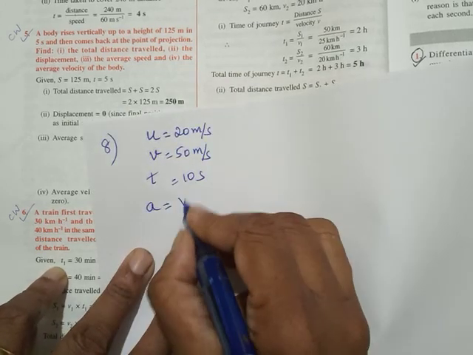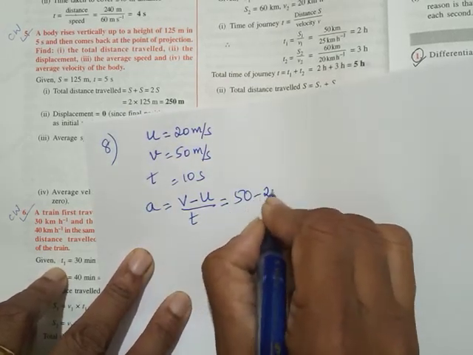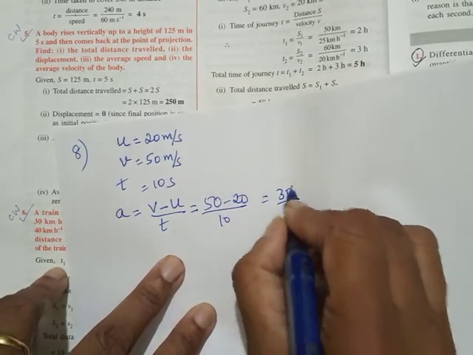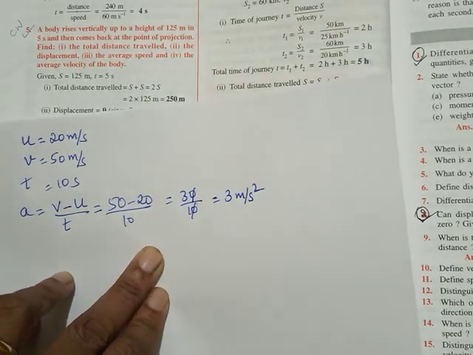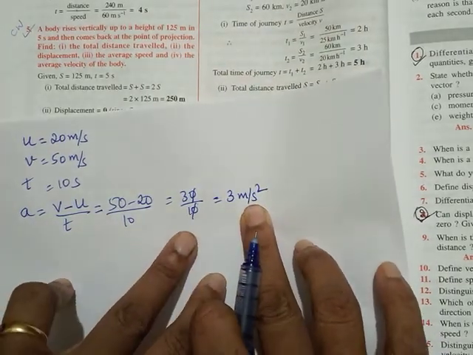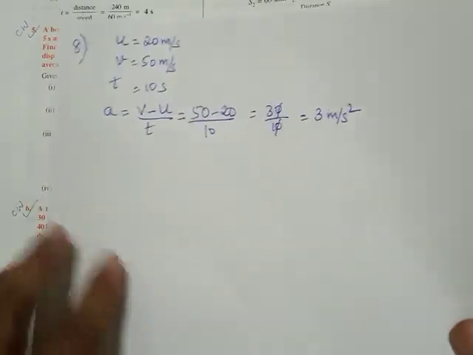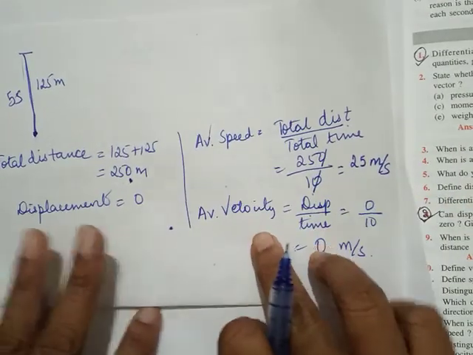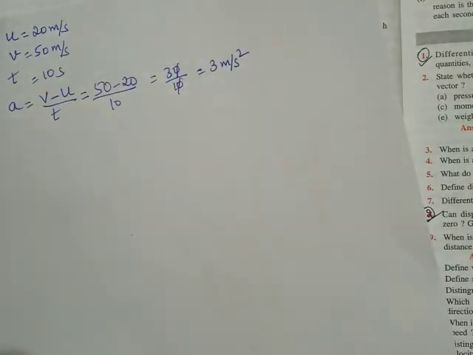Acceleration. Acceleration is v minus u by t. 50 minus 20 upon 10, 30 by 10, or 3 meter per second square. That is the acceleration. Is it clear, children? So you'll have numericals based on these formulas only: average speed, average velocity, or simply time is distance upon velocity and all that.